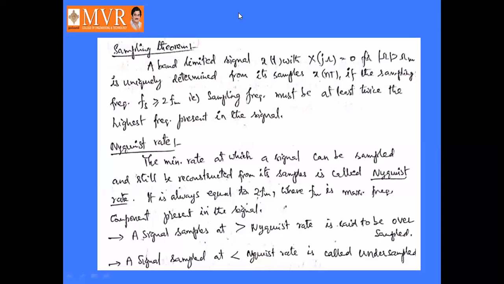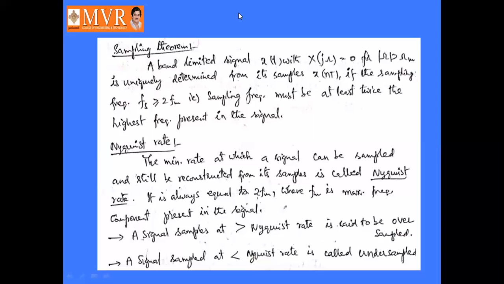Greater than Nyquist rate means greater than 2 Fm, and that is called oversampling.